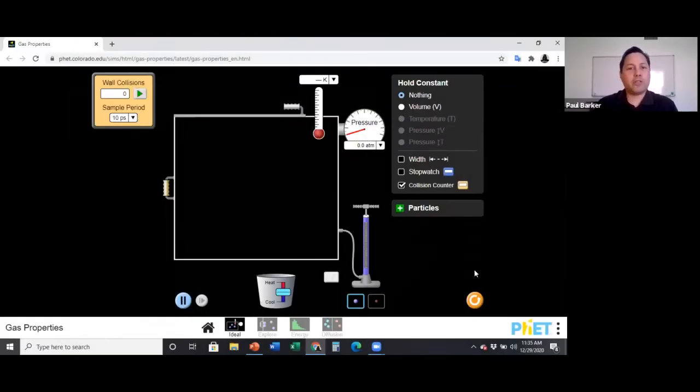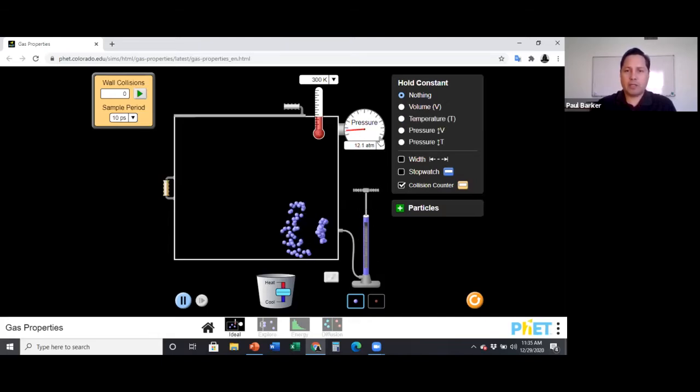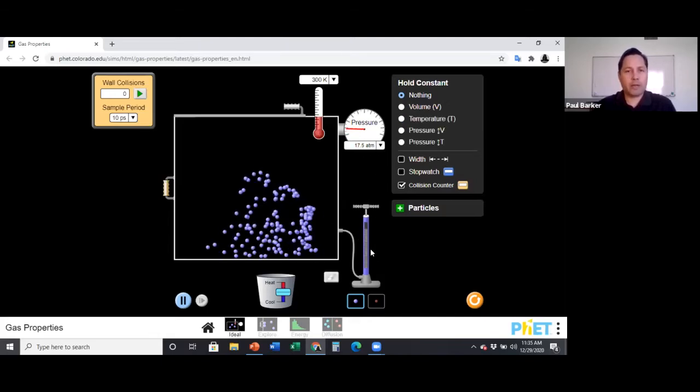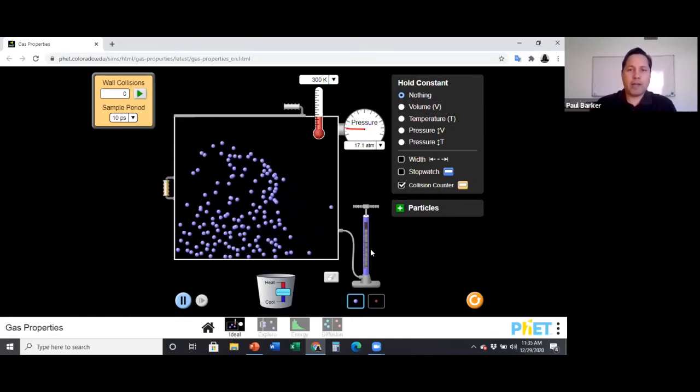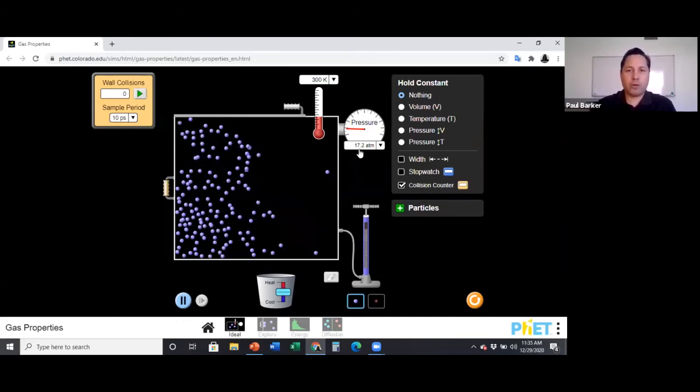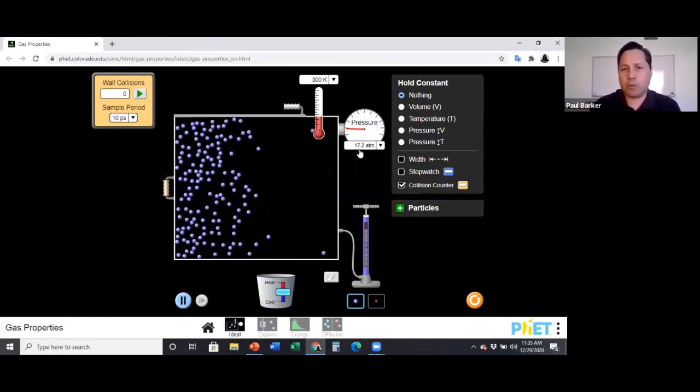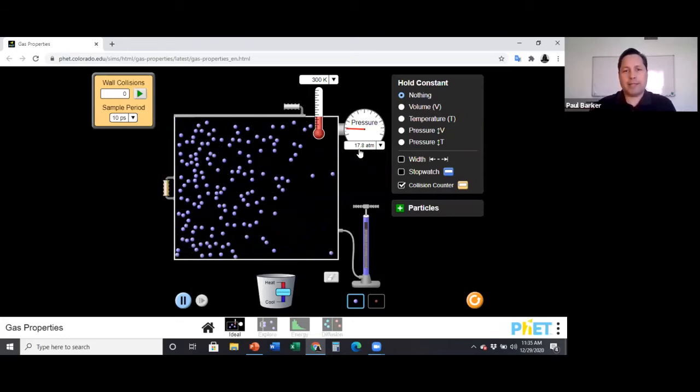This is our PhET simulation dealing with gases. Our first question is, how does a gas create pressure? What we're looking at here is a container that is completely empty, so it has no pressure in it. The first thing we're going to do is add some air to it. We're going to use the gas pump, and we put some gas in there. Now you can see the pressure has gone from 0 to 17.3. It's going to fluctuate slightly.